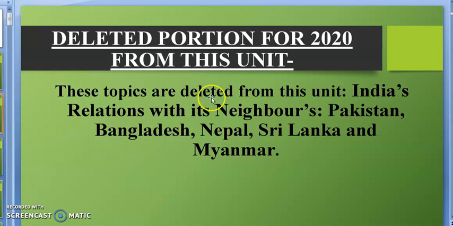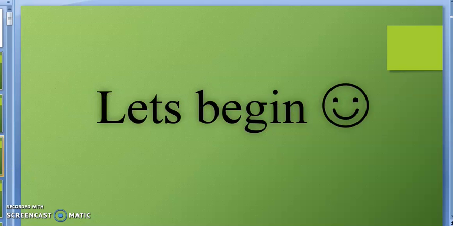Students, this portion has been deleted from this chapter. Actually this was added in the month of April, and it was deleted for this session in the month of June. So we will not study India's relation with Pakistan, Bangladesh, Nepal, Sri Lanka and Myanmar. Now let us begin the chapter.